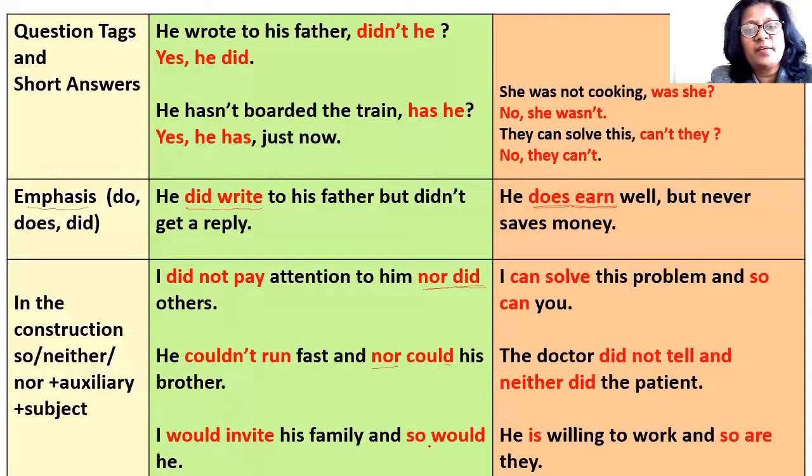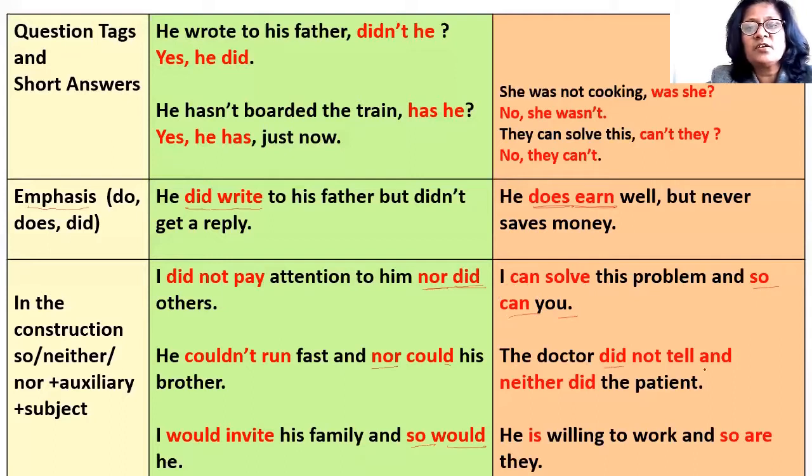I would invite his family and so would he. So here instead of saying I would invite his family and he would invite my family, I have said I would invite his family and so would, and the new subject he. I can solve this problem and so can you. It means I can solve this problem and you can also solve this problem. Now instead of repeating the sentence again with you, I am saying I can solve this problem and so can you. The sentence is positive, so we have used so.